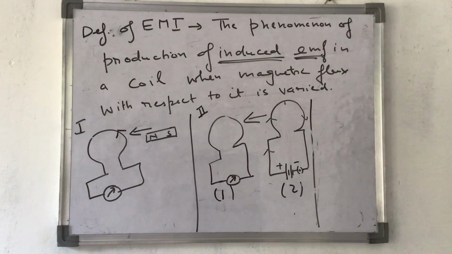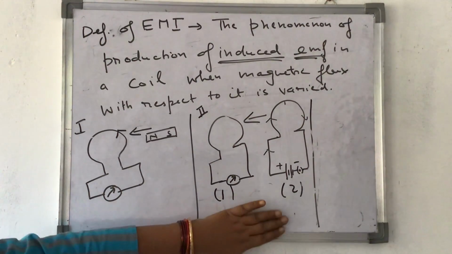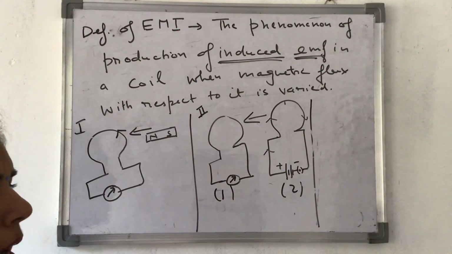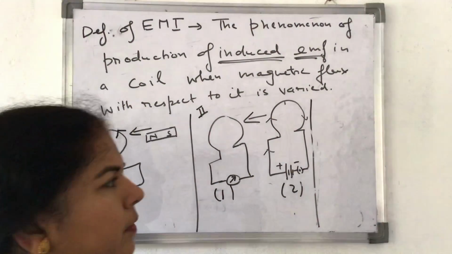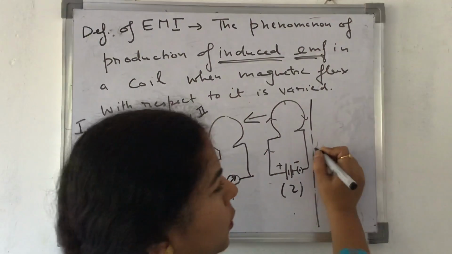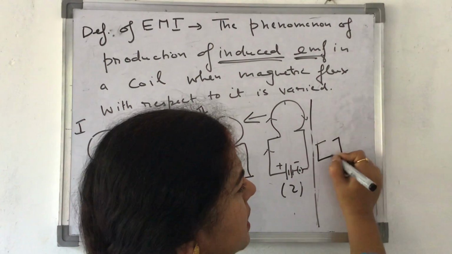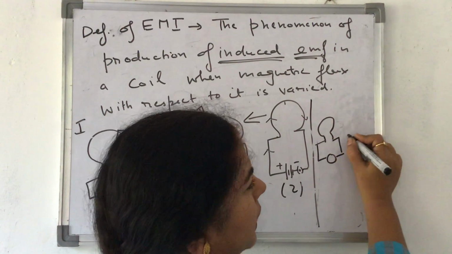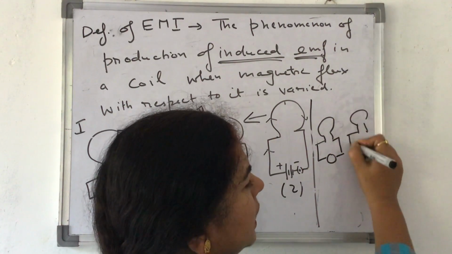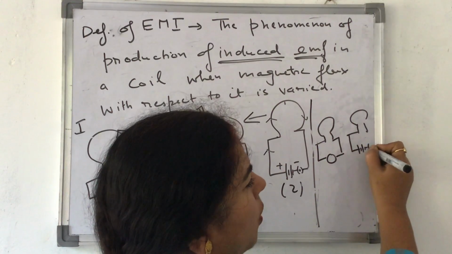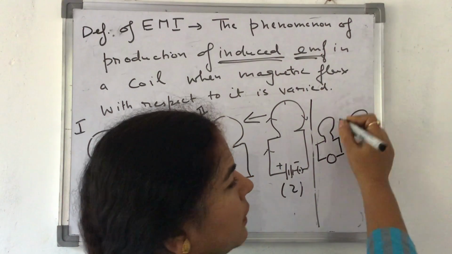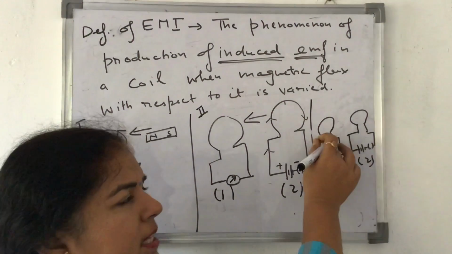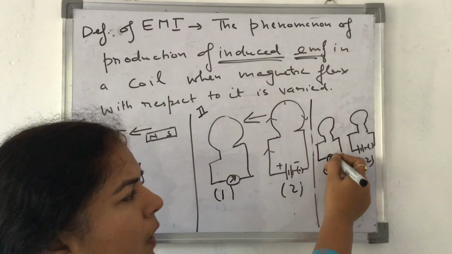In the third experiment, he took the same experimental setup as the second, but the two coils were not even moving, they were just like that only. Initially, when this key was switched on and off, that means when there was a change in current in the second coil, some deflection was seen in this galvanometer.